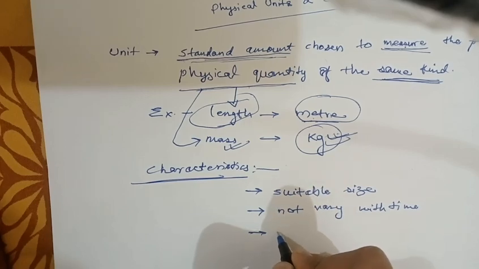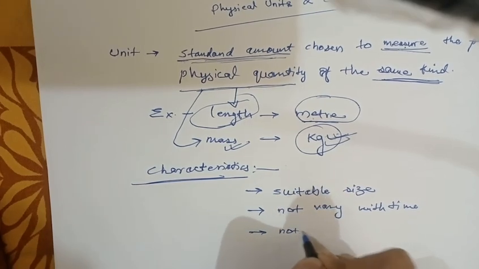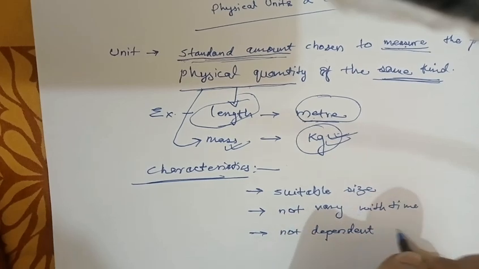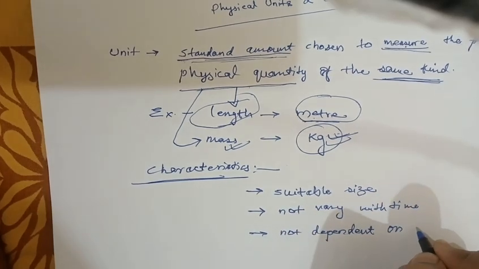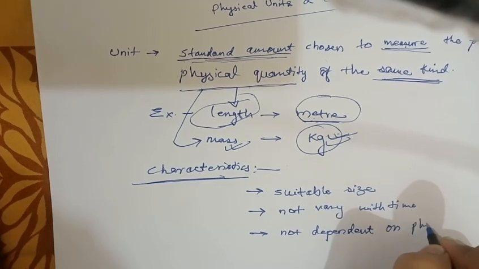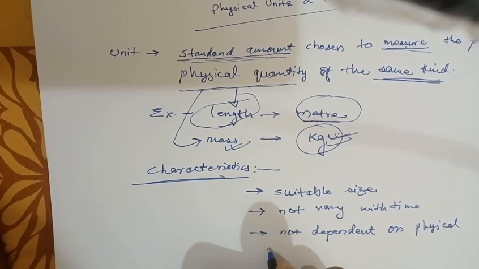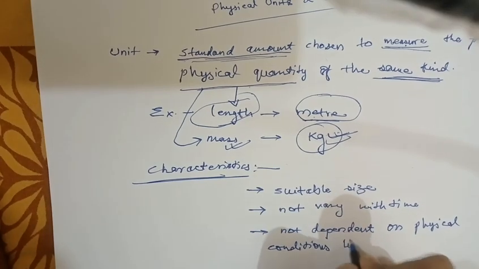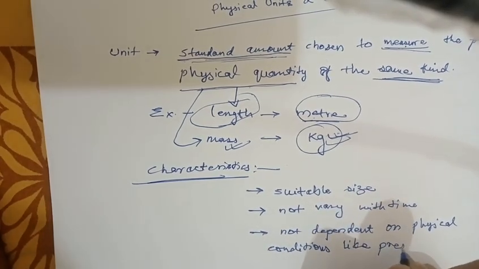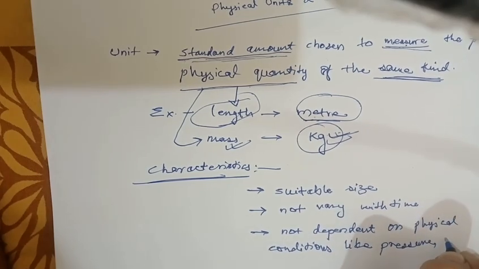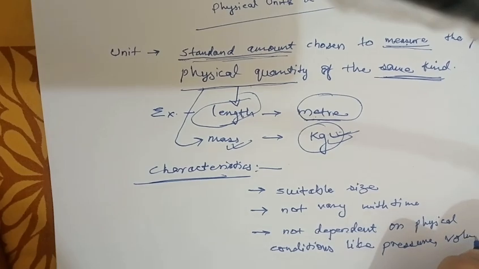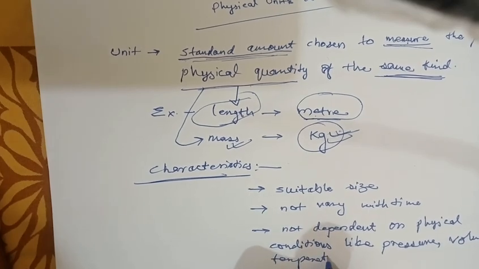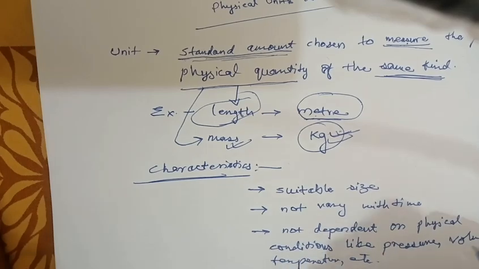So we can say it is independent, not dependent on physical conditions, like pressure, volume, and temperature, or any other.